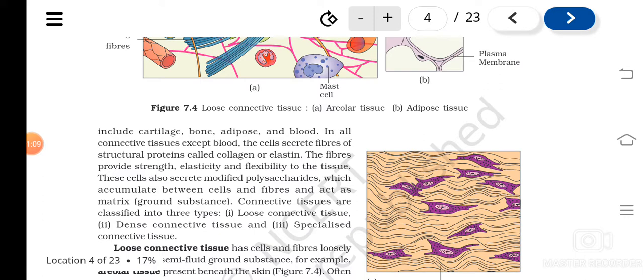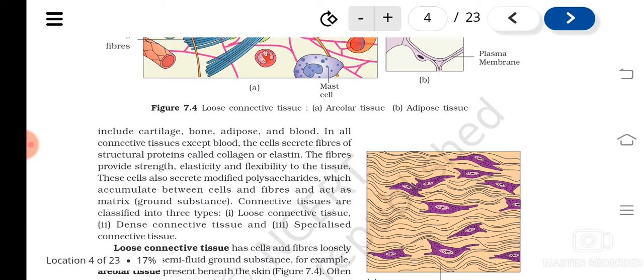When you see the connective tissues, they are made up of cells, isn't it? So the cells of the connective tissues secrete certain fibers that are made up of proteins, and they are known as collagen or elastin. The cells are able to produce certain fibers made up of proteins, and they are of two types. What are they? Collagen fibers and elastin fibers. This provides strength, elasticity and flexibility to the connective tissue, and then they also secrete certain polysaccharide which accumulates between the cells and fibers and acts as a matrix.